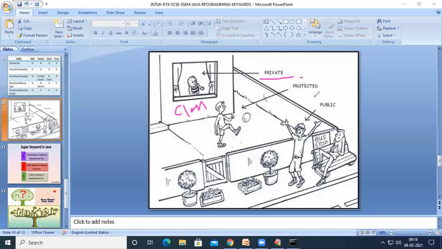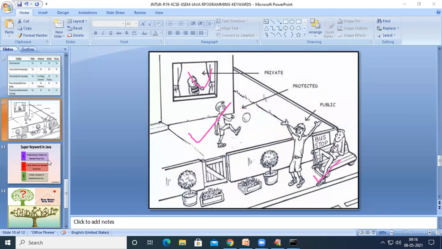So if we declare anything as protected, it can go into the class, or into the room, or it can play outside of this room. But it is not allowed to go outside of the world, right? And then if it is public, it can be accessed in the class, it can be accessed in the subclass, or it can be accessed everywhere,